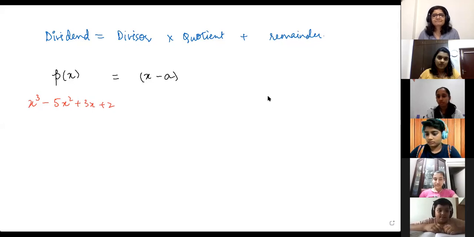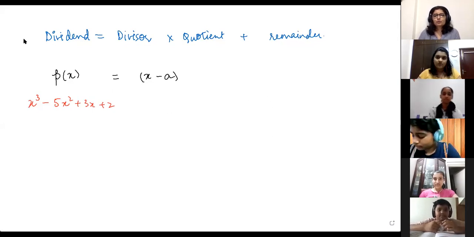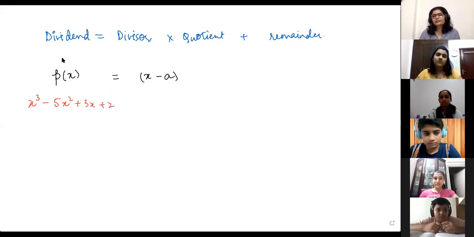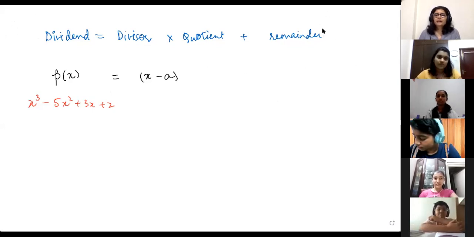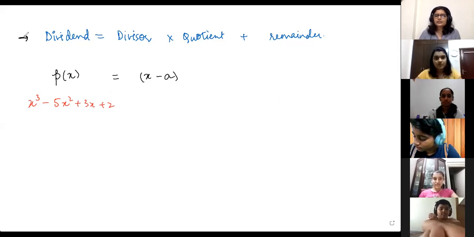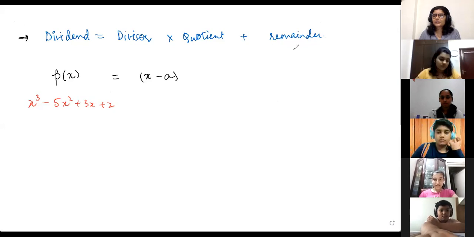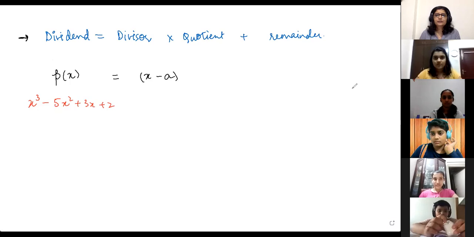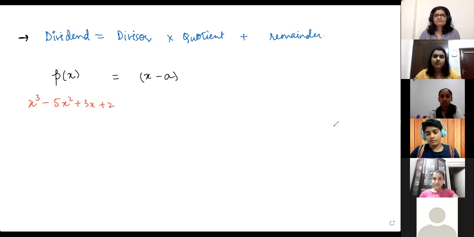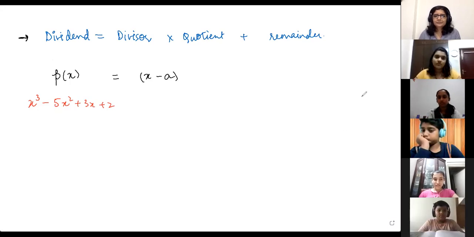Okay. So, to figure out the remainder theorem, we start off with the division algorithm. Do you guys recall this? Where you used to do this with numbers, right? Dividend equals divisor into quotient plus remainder, when you're dividing two numbers. Yes, ma'am. So we'll be applying the same thing to polynomials.